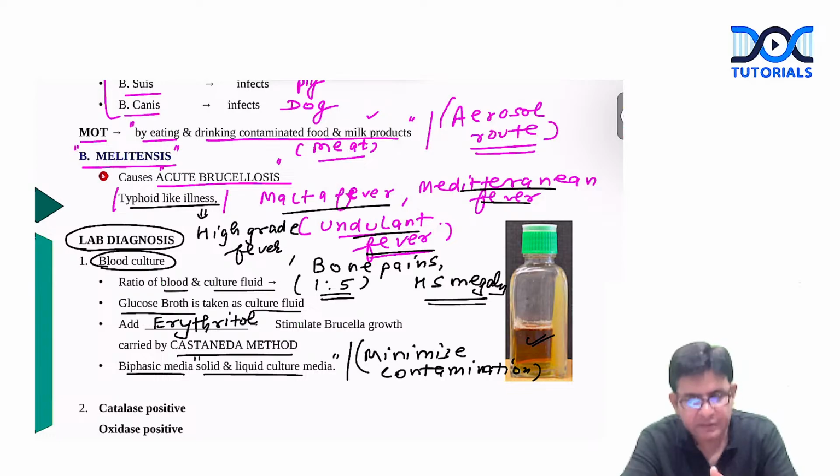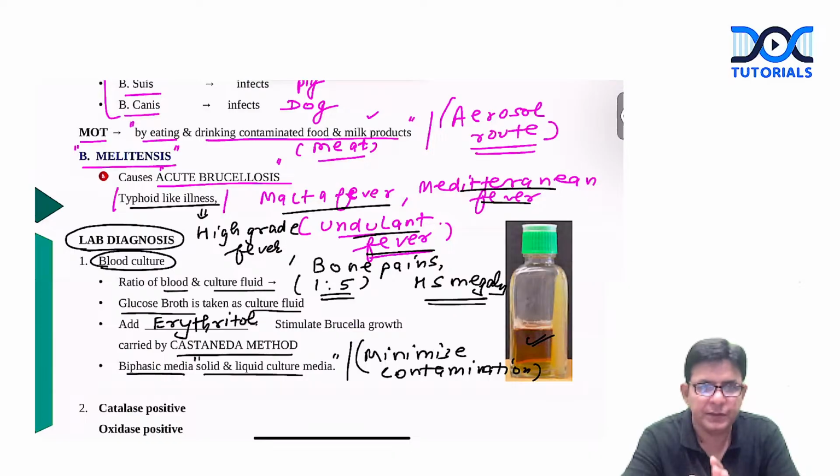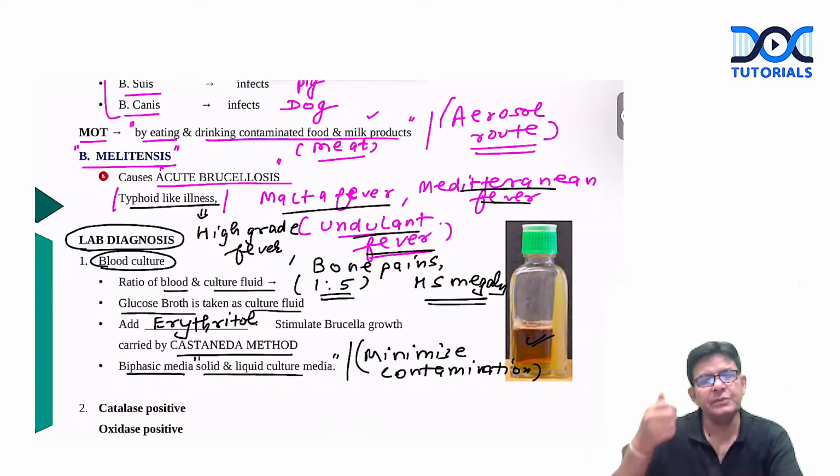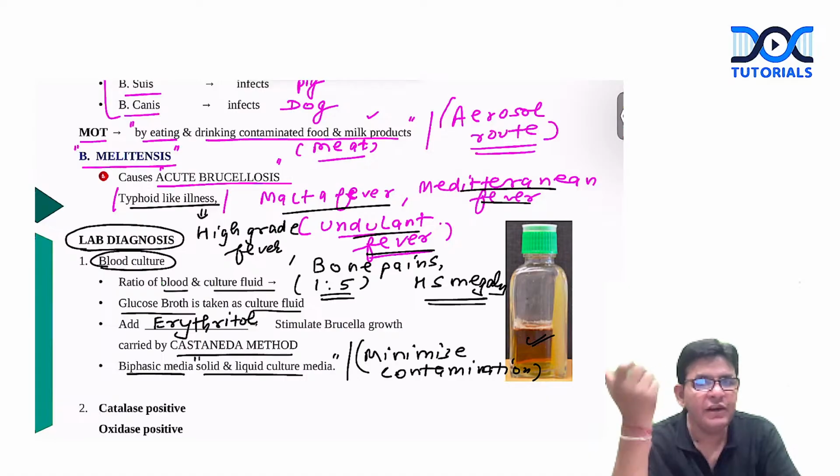And why do we need this Castaneda method here? Because, guys, this has solid and liquid culture medias. They are biphasic culture medias. And why are they being used? Because they minimize the contamination. Why minimize contamination? Because whenever you do the blood culture, every day you see the bottle.